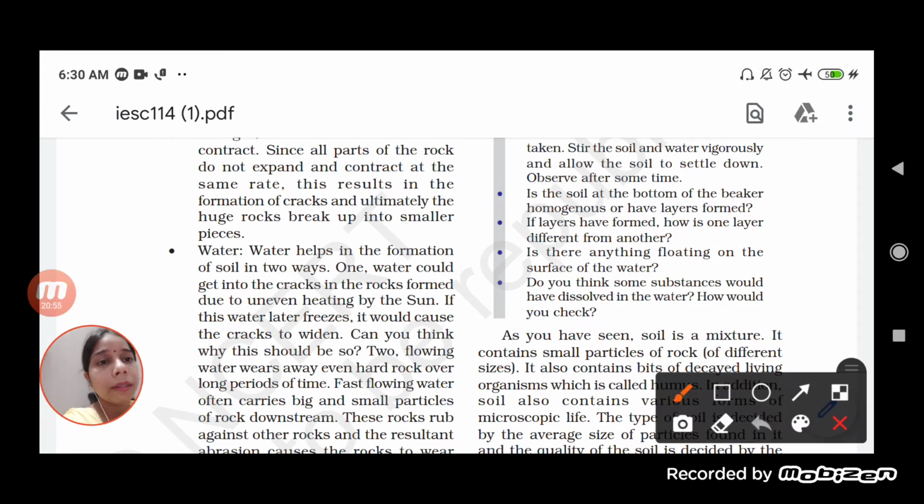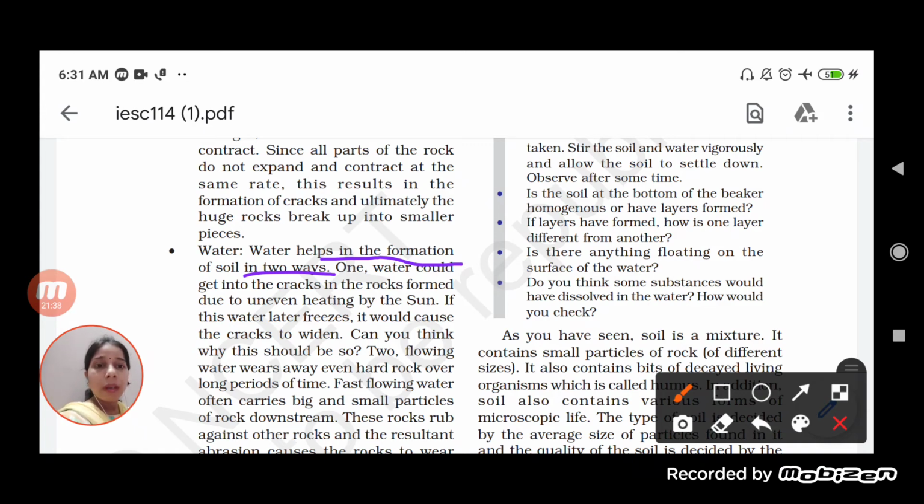Second one is, students, that is, see, here it is written that water could get into the cracks in the rocks formed due to uneven heating by the sun, and if this water freezes, it causes the crack to widen. See, it is said how the water helps in the formation of the soil. We have discussed just that the sun is responsible for the formation of the cracks. Now the water is actually continuing the process or helping in the formation of the soil.